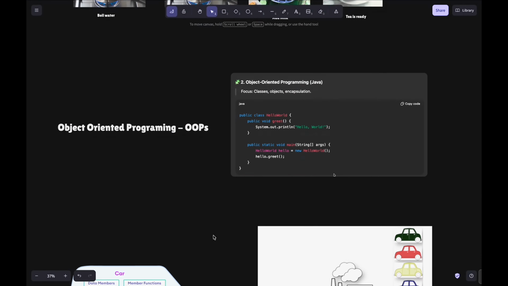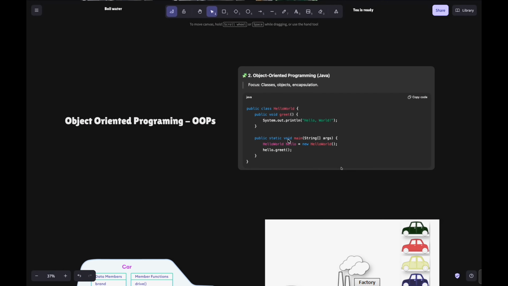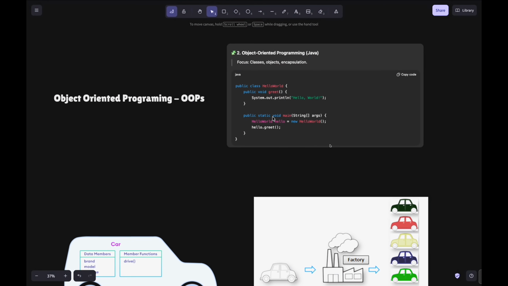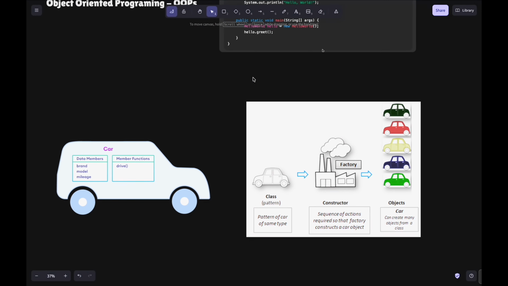Now we will look into object oriented programming. We have already discussed that it looks like a class, and then we will also have the main function which uses that. Object oriented programming is very important, as it focuses on classes, objects, encapsulation, all those things. For example, in the previous example we saw steps.